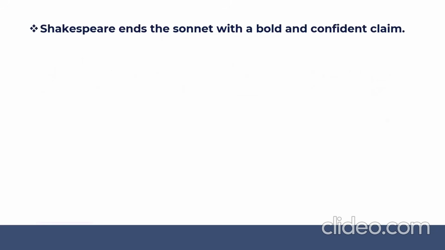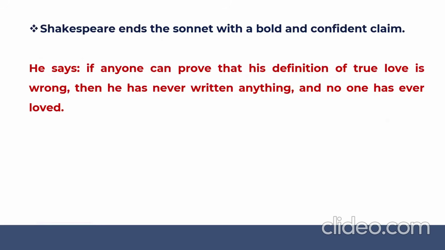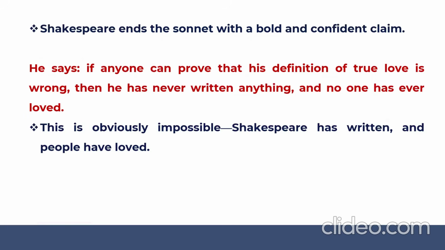So Shakespeare ends the sonnet with a very bold and very confident claim. He says if anyone can prove that his definition of true love is wrong, then he has never written anything and no one has ever loved. कुछ भी नहीं लिखा और किसी ने भी किसी से प्यार नहीं किया. So this is obviously impossible. Shakespeare has written and people have loved. So indirectly he has claimed that whatever I have written about true love is absolutely true.